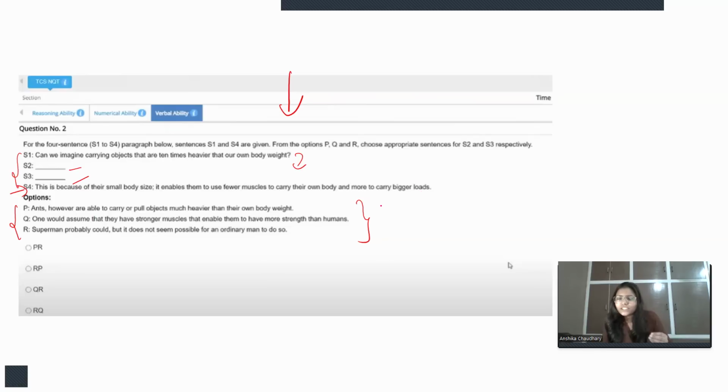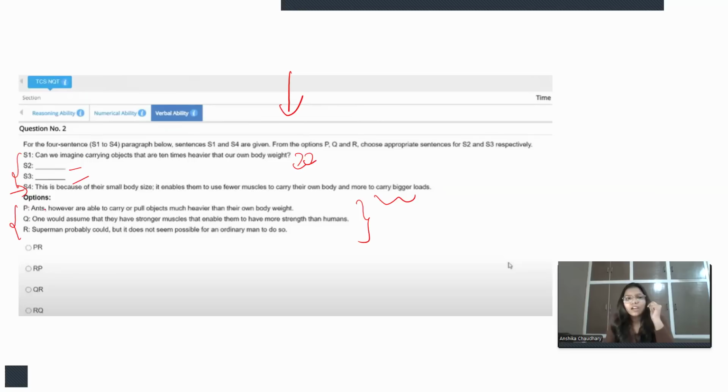So in that fourth statement, we can see that we are talking about a particular entity or a set of entities who are capable of doing so. Doing what? Carrying bigger loads than their body weight, right? So there must be some entity or entity set who is capable of doing so. That means we need to give an example of that entity set, right? So next